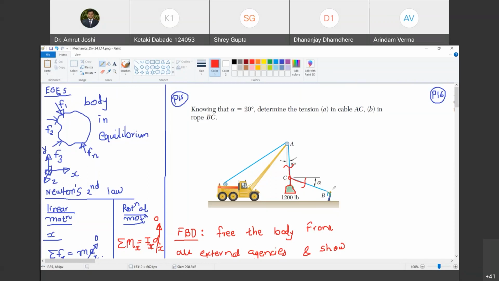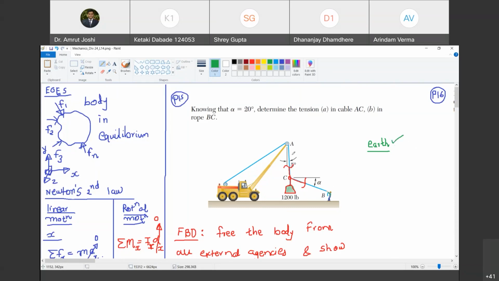The moment I prescribe this portion marked in red as a body, what becomes external to the body? Can you tell me what all is external to the body? Is earth external to the body? Yes, so earth is external to the body.